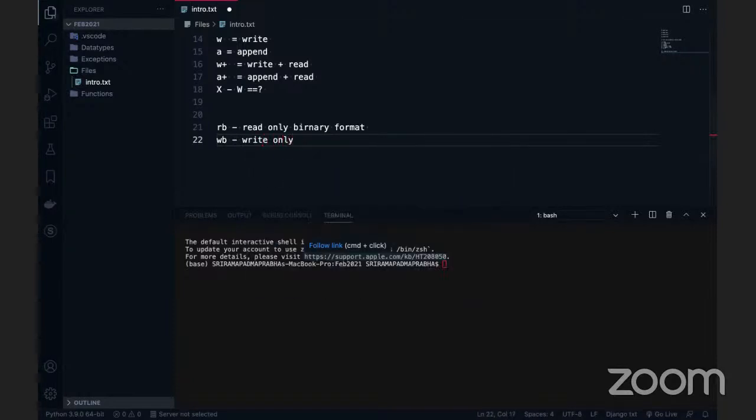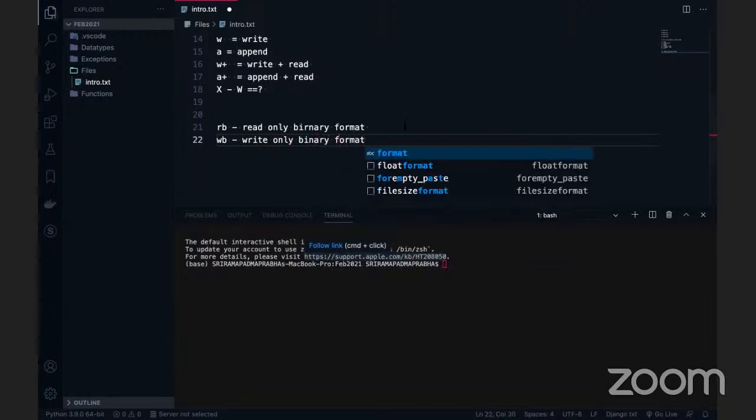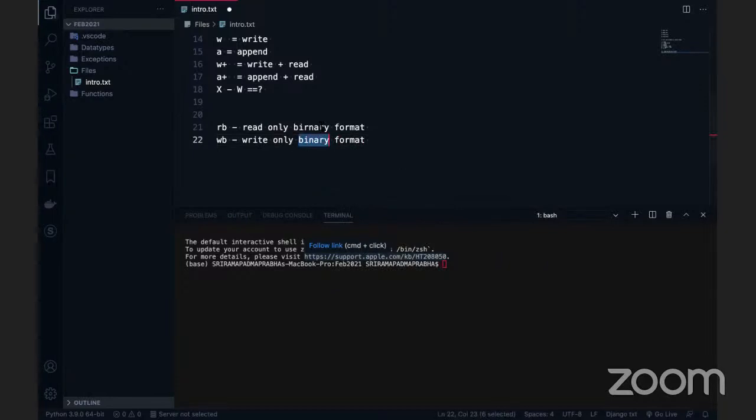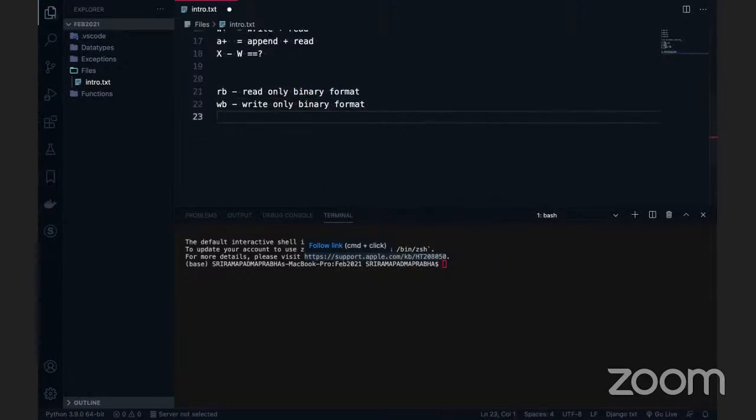The next one is AB, which is append only binary format. When you are dealing with binary files, this is going to be useful.